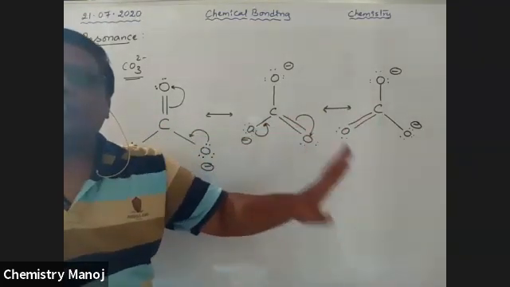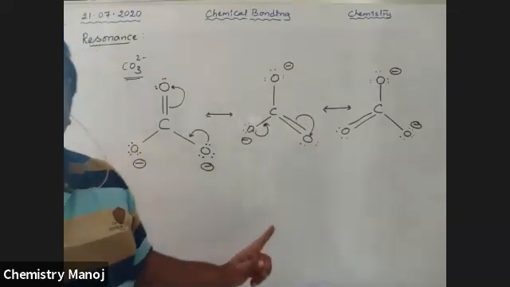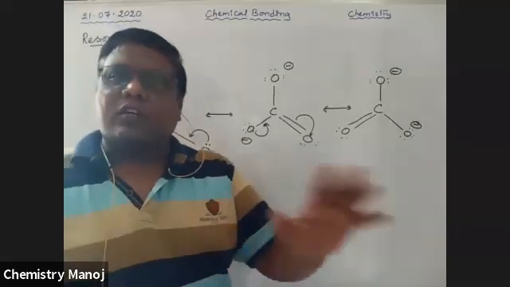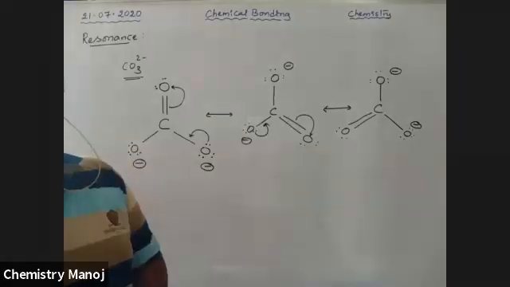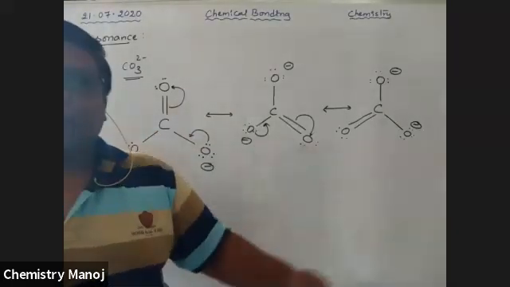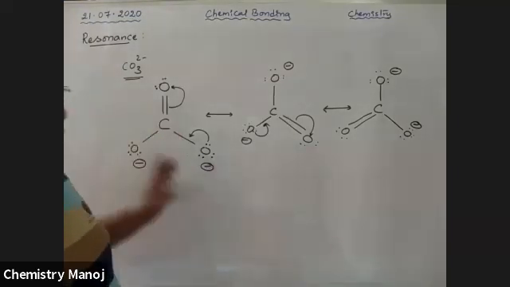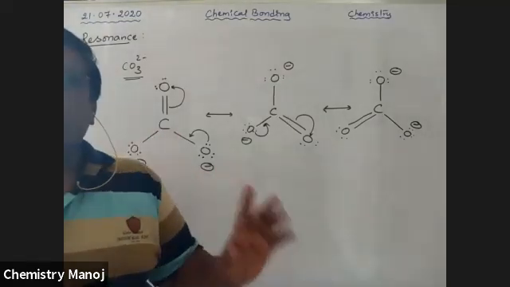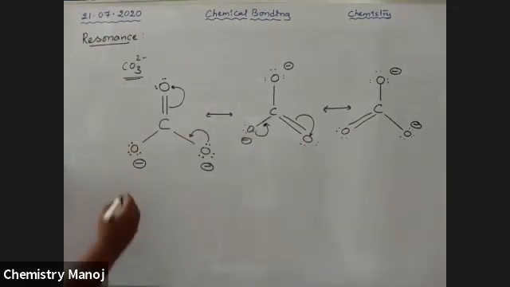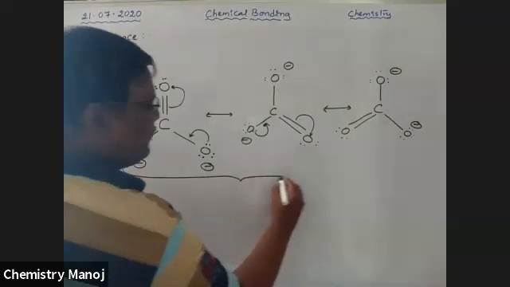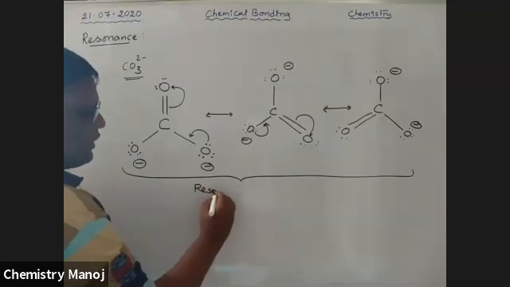That means this pi bond is not located at a single place. That means this pi bond is considered as delocalized pi bond, and pi bond is not constant at one point. That is called as the delocalized pi bond. Okay, so these are the 3 resonance structures. So their carbon and oxygen atoms placement is not changed, sigma bonds are not changed, but lone pairs and pi bonds are changed. So that's why that exists in 3 structures. So these 3 structures are called as canonical structures of this CO3 2 minus ion. These are called as resonance structures.